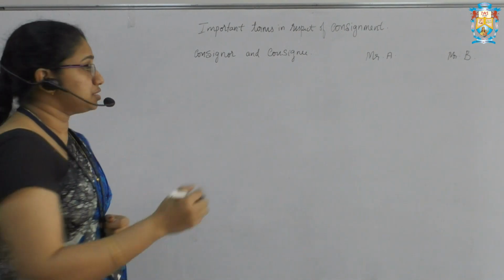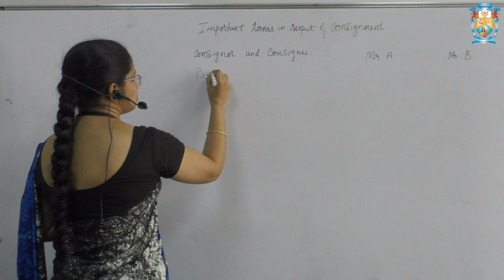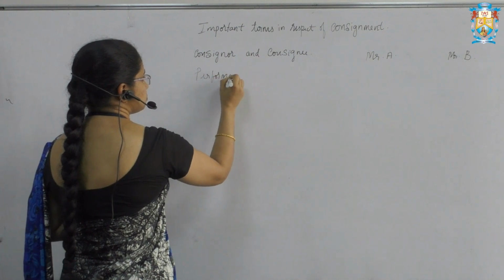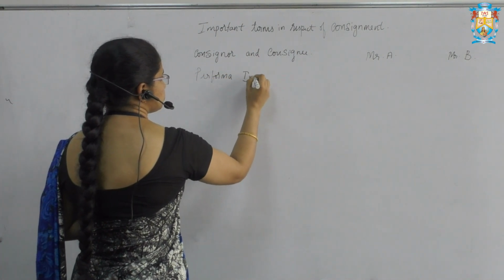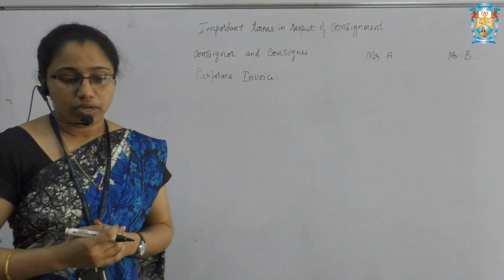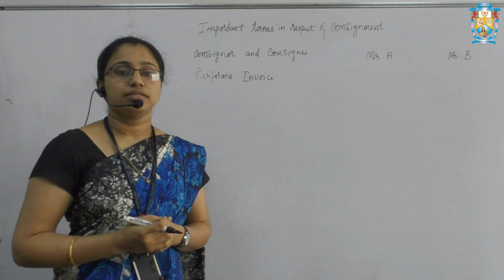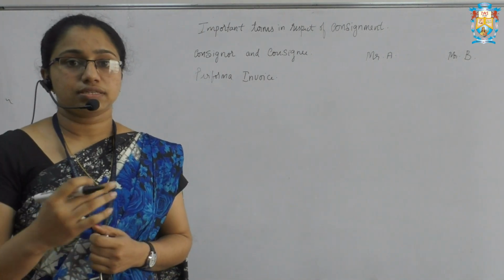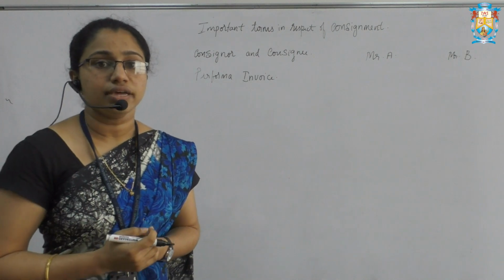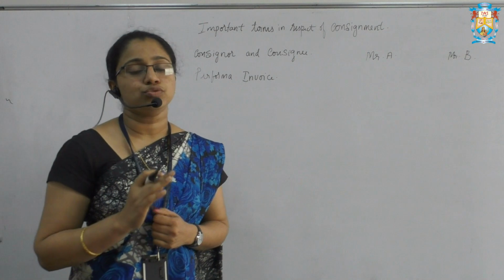And the second term is pro forma invoice. Now what is this pro forma invoice? When a consignor sends the goods, that is, when the goods are consigned to the consignee, he does not buy those goods.